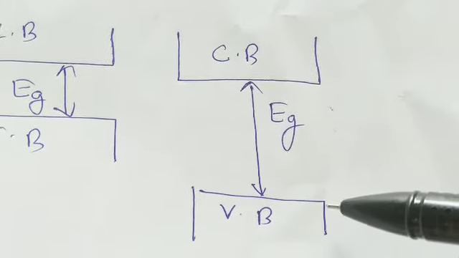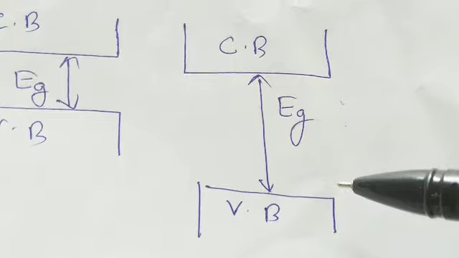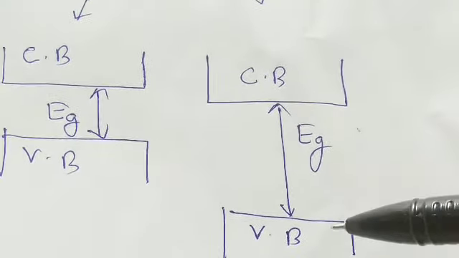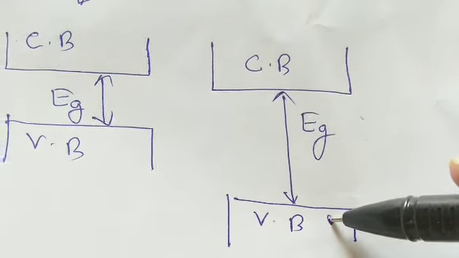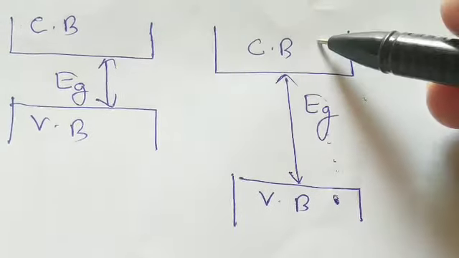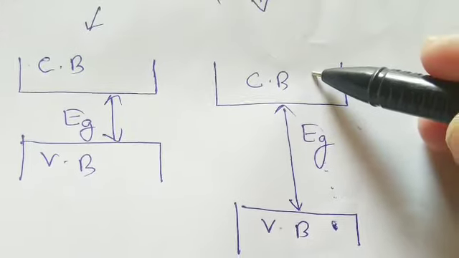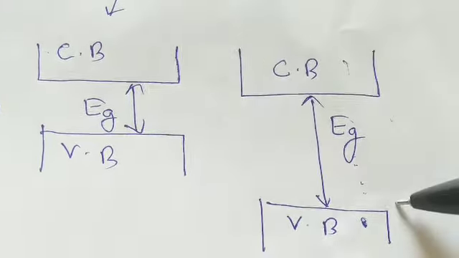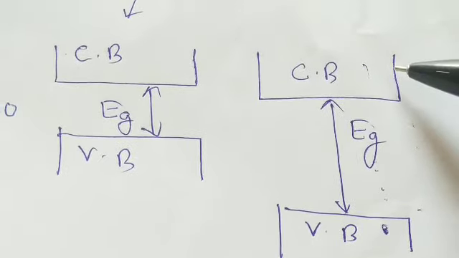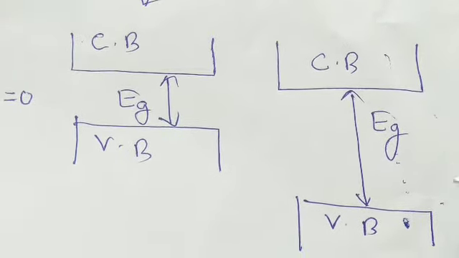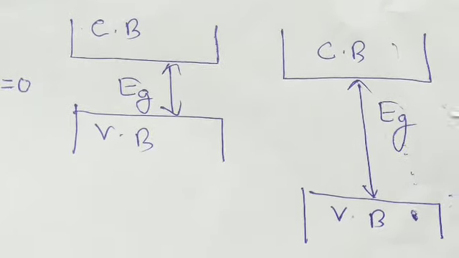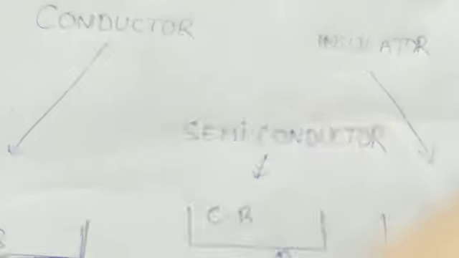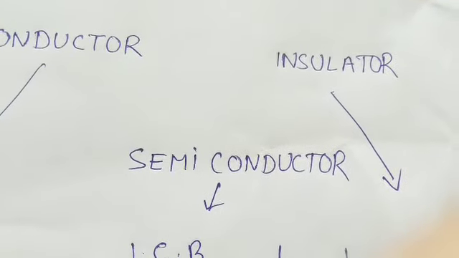That means it cannot be fulfilled. Even if you give a huge amount of energy to the electron in the valence band, it cannot move to the conduction band, so it will not transport the electron from here to here, and then it cannot conduct electricity. That is why it is called an insulator.